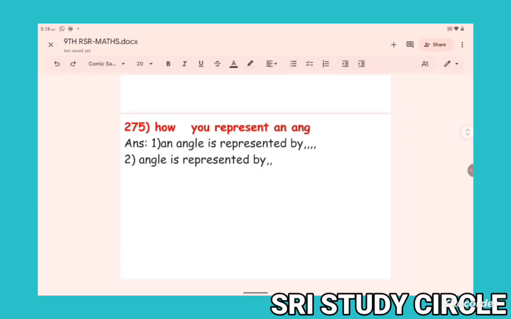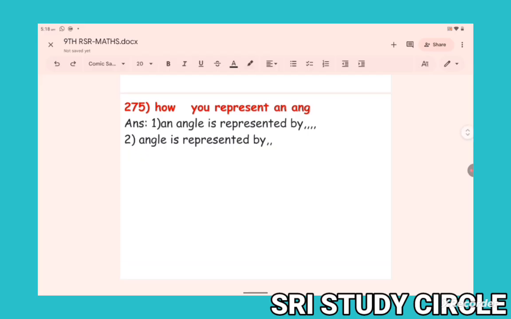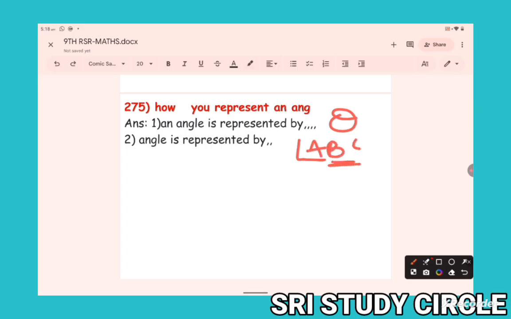How do you represent an angle? Angle is represented by theta. Angle is represented by, suppose, ABC, angle at B. Okay, generally the angles are denoted by theta, or with respect to points, angle at B means angle ABC.